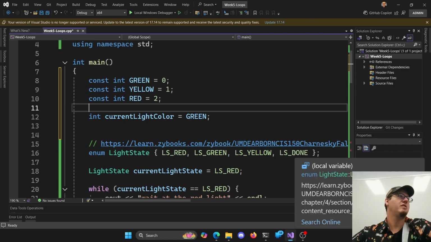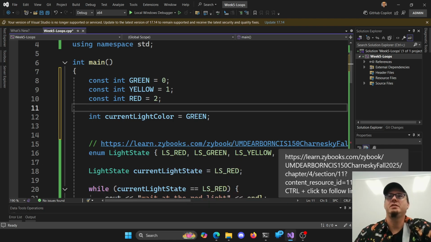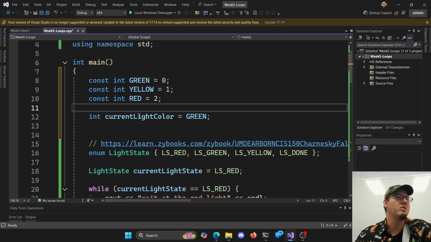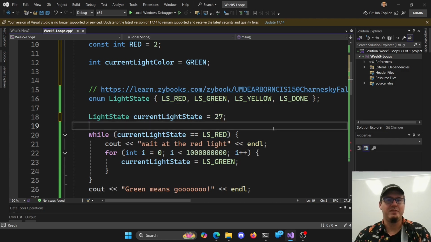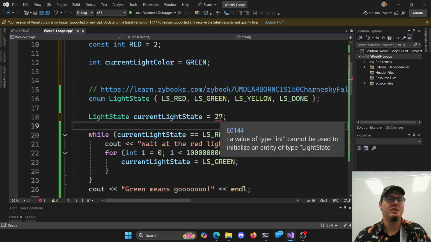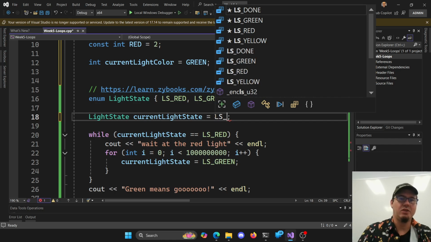Behind the scenes it actually stores integer values for them, but we don't have to worry about any of that here. So they actually are integers, but we don't need to give them integer values. And then we get a nice restriction: you can only be set to one of these things. Like if I try and set it to 27, it's no good, which is nice, right? We want that sort of protection to make sure we can't get to a bad state.